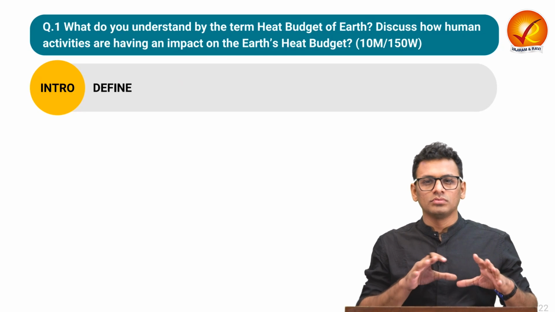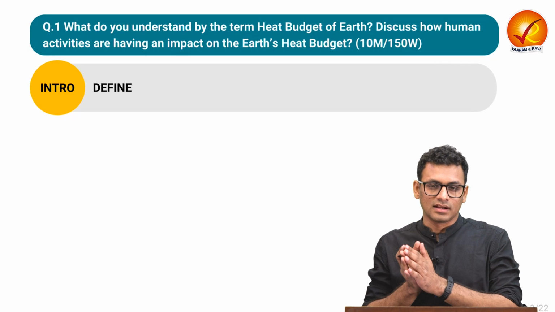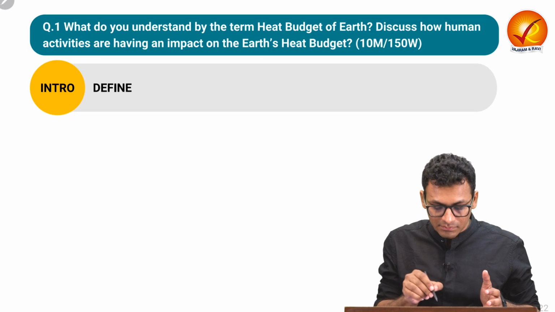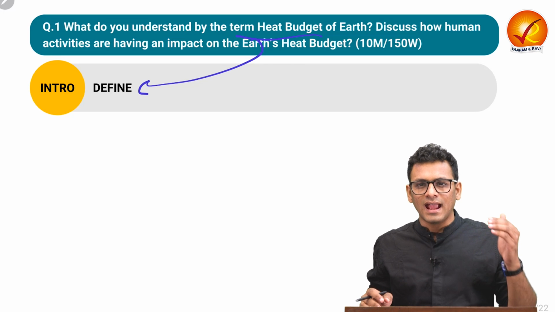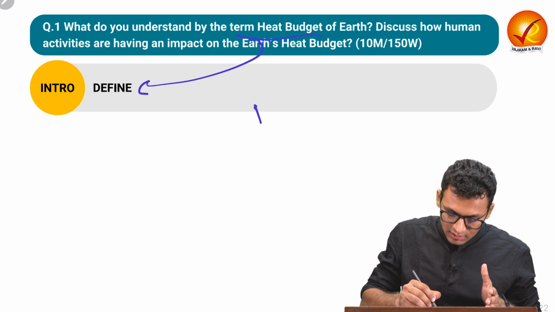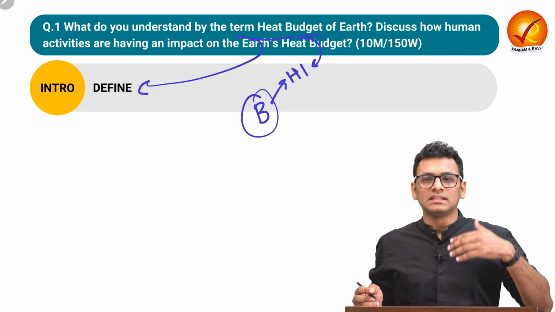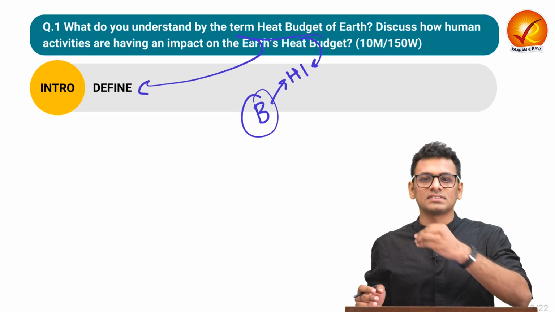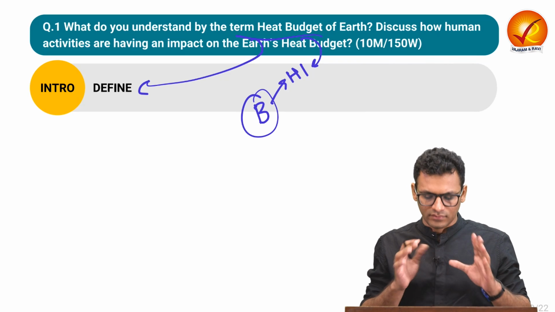Now let us try to decrypt the question, what exactly is the structure that we have to inculcate for our answer writing practice. Firstly, in the introduction, as we have to talk about the term heat budget, you can easily define the heat budget in 2 to 3 lines and move on directly to the body. In the body, in heading 1, we will go to the deeper nuances of understanding what exactly is heat budget, what are the components related to heat budget, and how exactly the entire mechanism works.